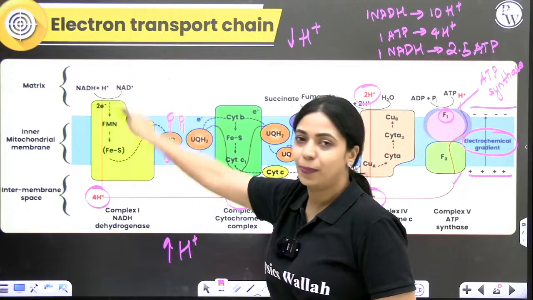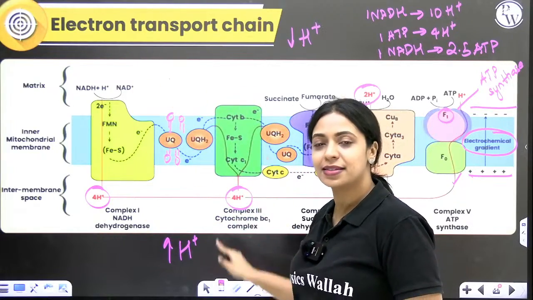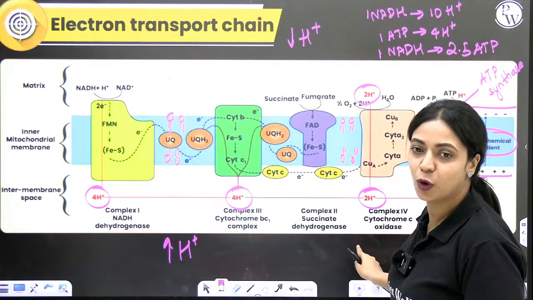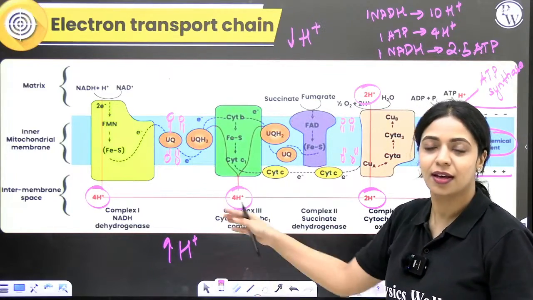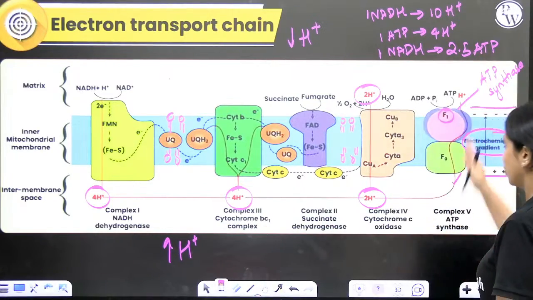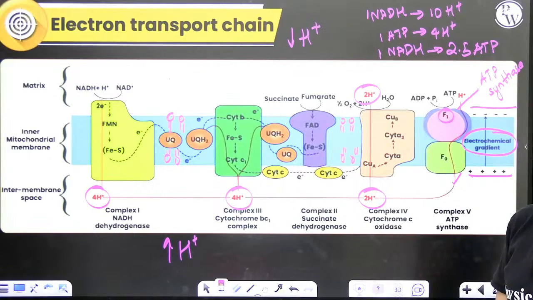Through complex 1, 4 protons. Through complex 3, 4 protons. Through complex 4, 2 protons. Totally, I'm sorry, am I saying ATP every time? It's protons. 10 protons are pumped, and from 10 protons we will get around 2.5 to 3 ATP.